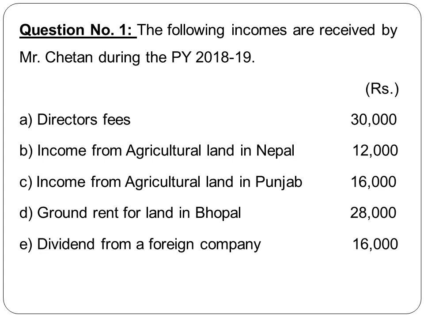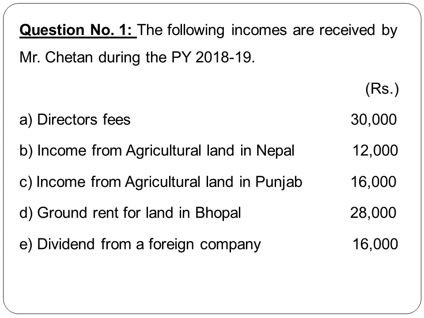Next, we have income from agricultural land in Nepal. Any income from agricultural land is referred to as agricultural income. And what we have seen in the last semester is that Indian agricultural income is fully exempt under section 10. However, this is foreign agricultural income. As you can see, he has earned it in Nepal. Therefore, it is a foreign agricultural income and it becomes fully taxable under the head income from other sources.